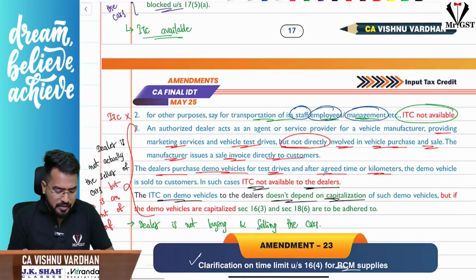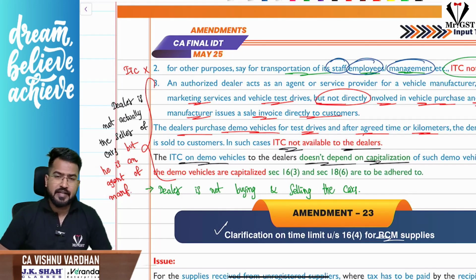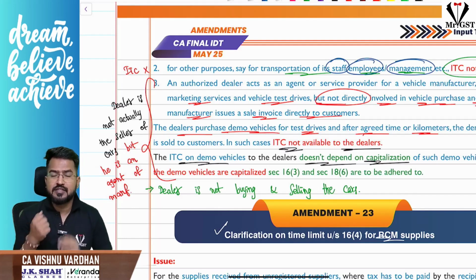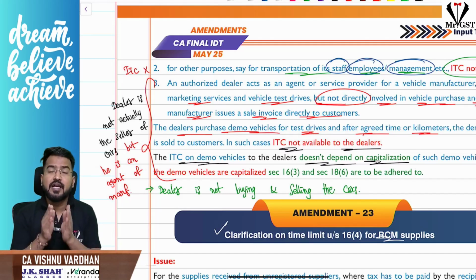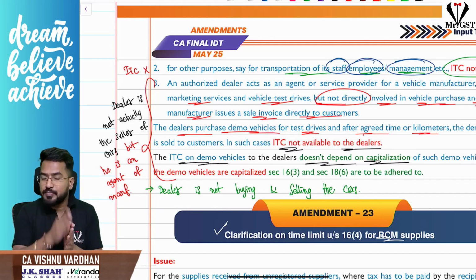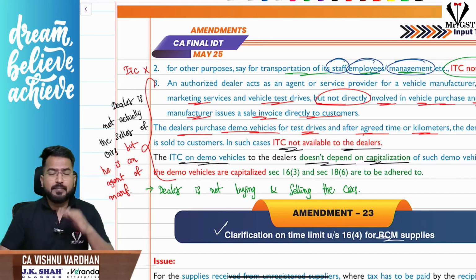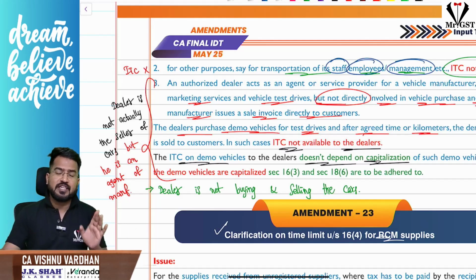But sir, there is another possibility where the dealers of the cars are not actually buying and selling in their own capacity, they are just acting as the agent of the manufacturer. In that case, they are not buying and selling cars. So if they purchase any car and use it for demo vehicle, use it for marketing activities, use it for transportation of their staff, etc., here they are not into buying and selling cars, hence the ITC is blocked on the demo vehicles for them. So simple: if the dealer is buying and selling the cars, for demo vehicles he can take ITC. If the dealer is not buying and selling cars, he is just acting as an agent of the manufacturer, then he cannot take ITC.